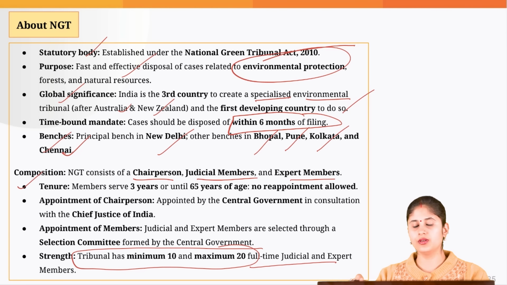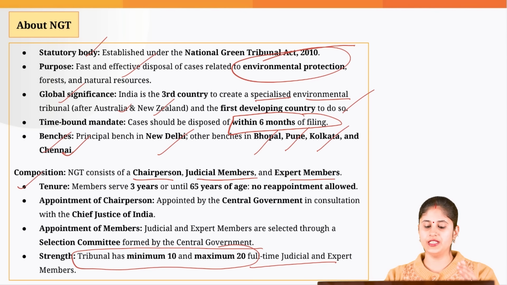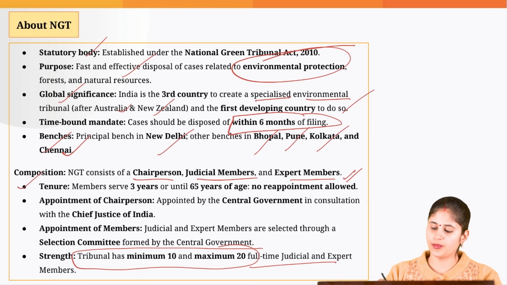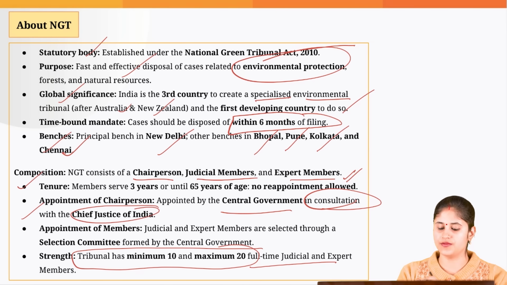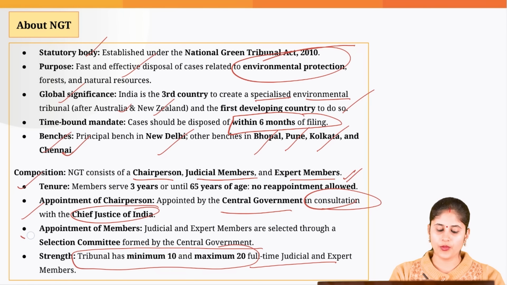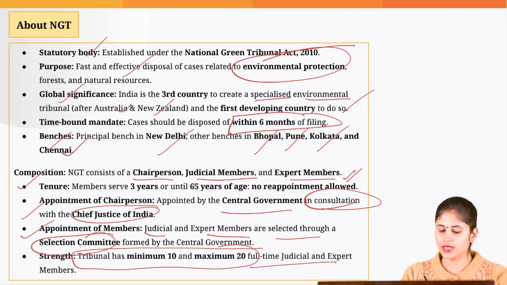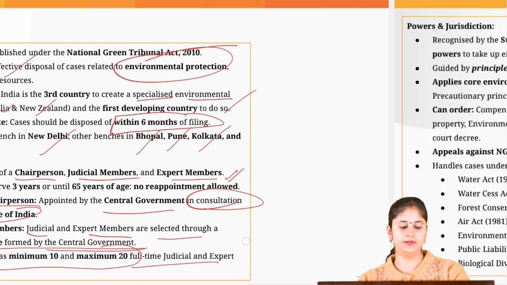When it comes to the tenure, the members have a tenure of 3 years or until they attain the age of 65 years, whichever is earlier, and no reappointment is allowed. When it comes to appointment of chairperson, it is appointed by the central government in consultation with the Chief Justice of India. Other members, judicial and expert members, are selected through a selection committee which is formed by the central government.